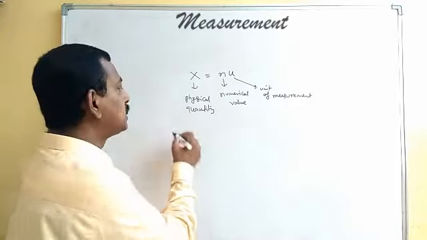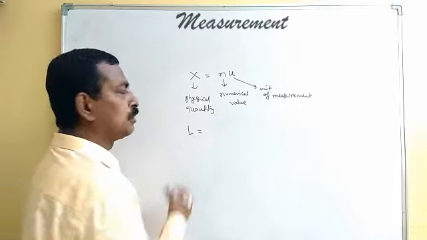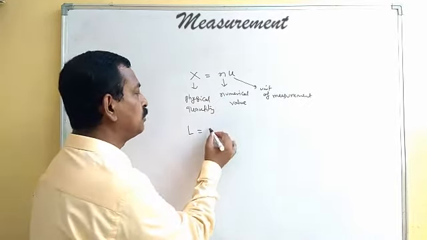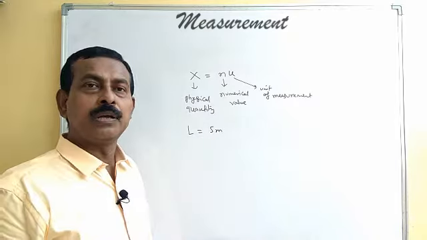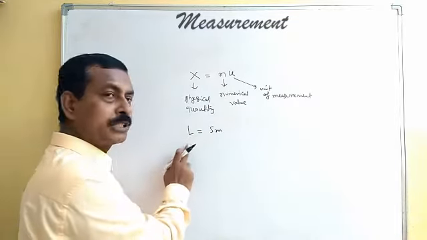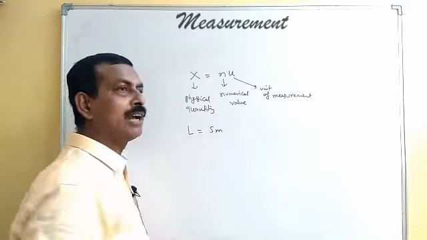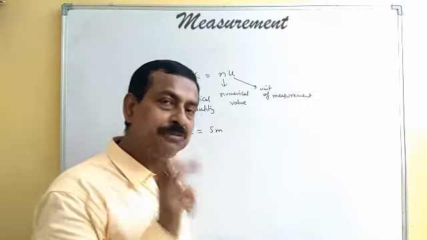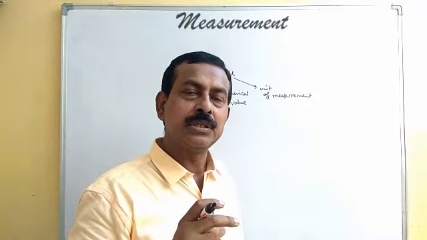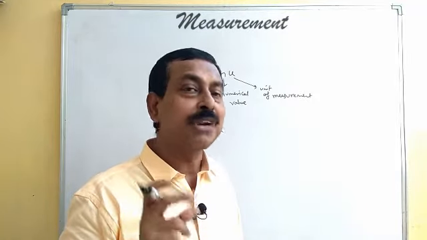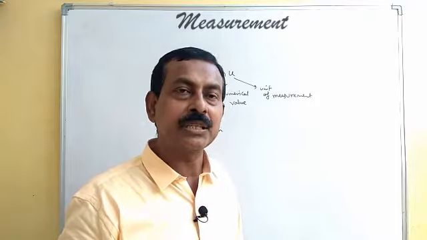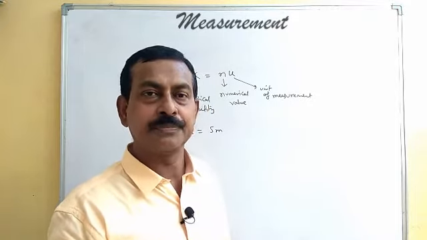For example, suppose I have measured the length of a body and it comes out to be 5 meters. So that means length is the physical quantity, meter is the unit, and its numerical value is 5. That means the given length is 5 times the standard of the measurement of length that we have taken as the meter there. So it is 5 times meter.